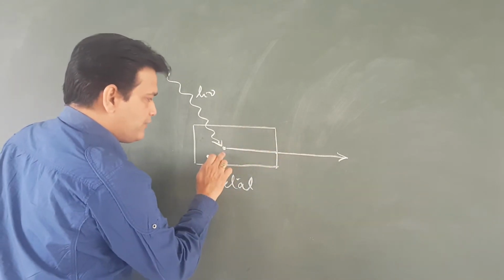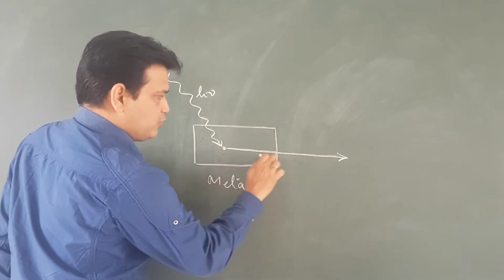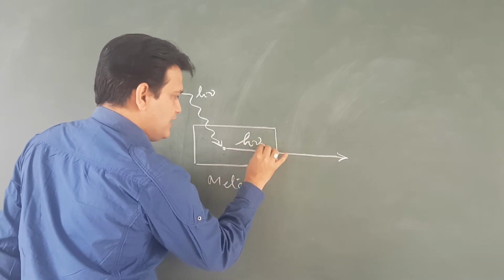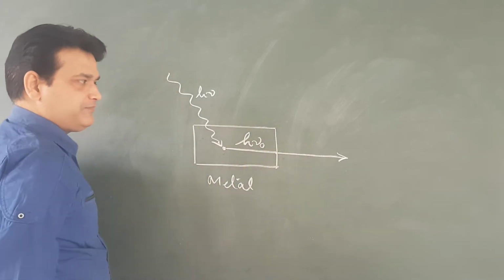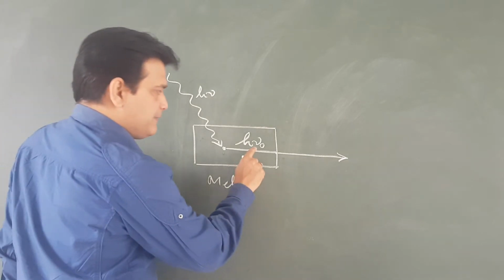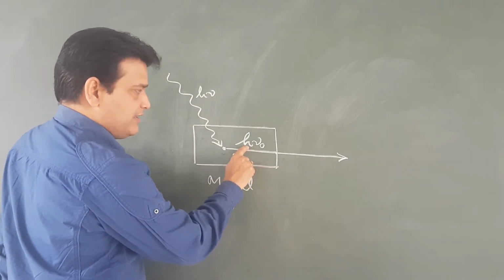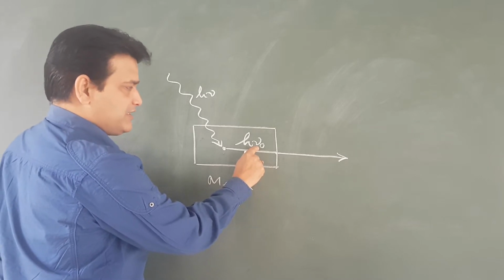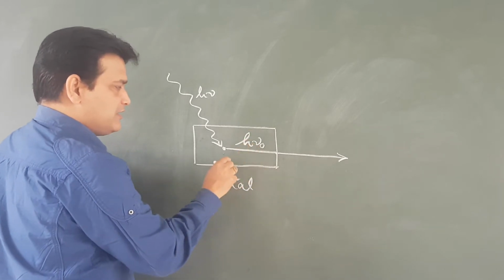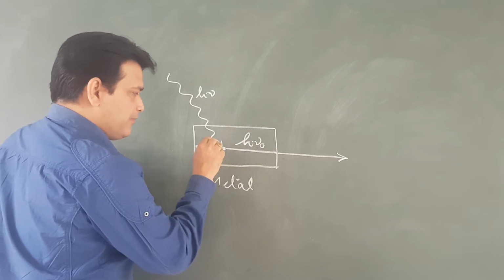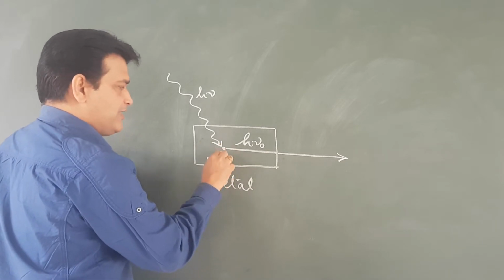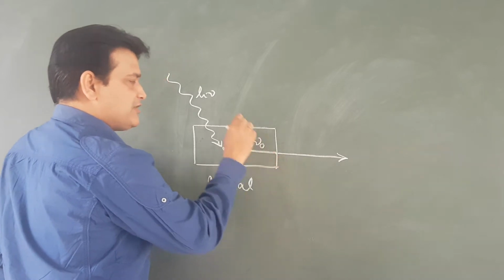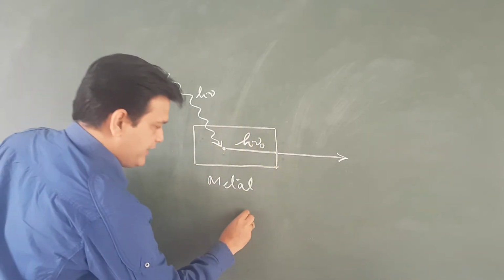When the electron moves from this place to the surface, the energy used is h nu naught, where h is the Planck's constant and nu naught is the minimum frequency used to move the electron from its normal position to the surface, and this is called the threshold frequency.